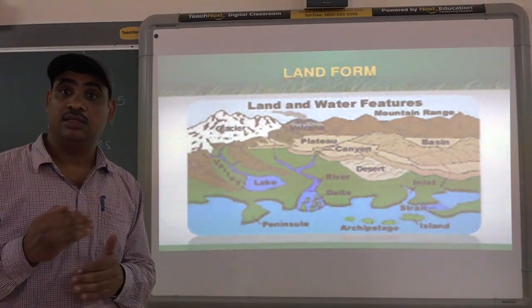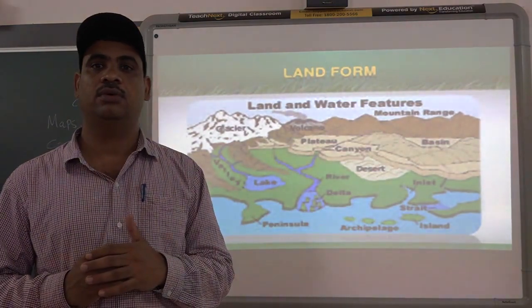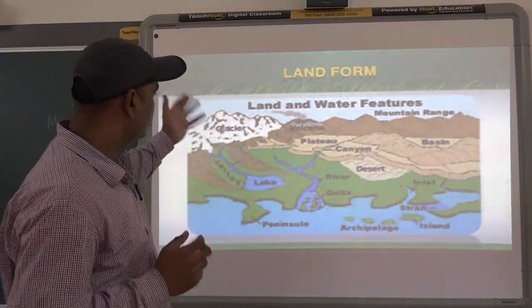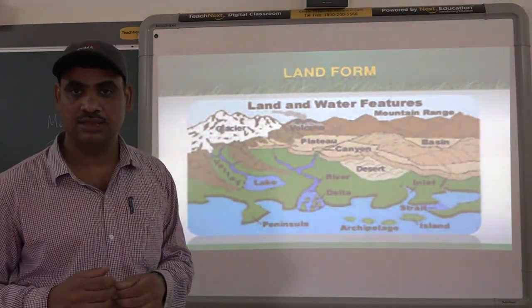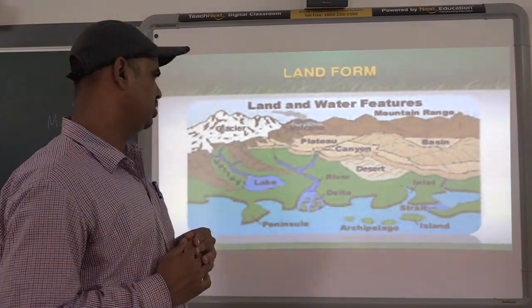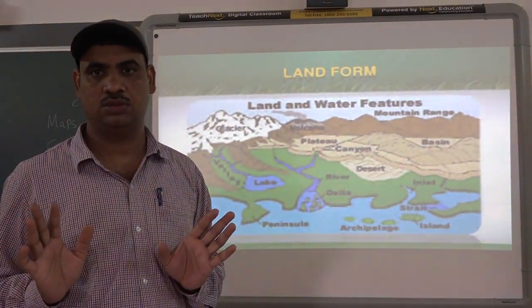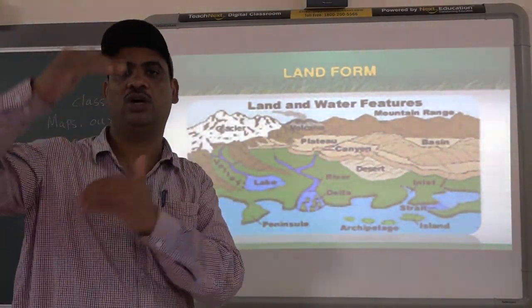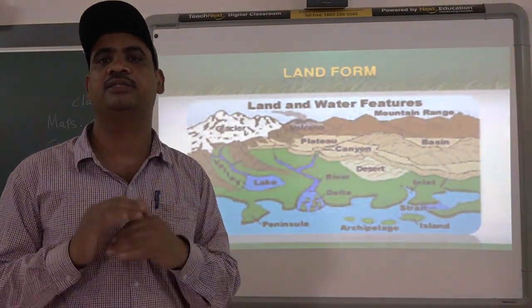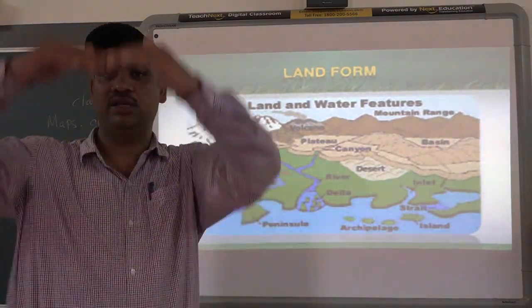And why have we divided them? Because we should understand the height of the places. For that reason, we divide the landforms. There are different landforms according to the size or the height of the places. Some places have very little height, some places have so much height.